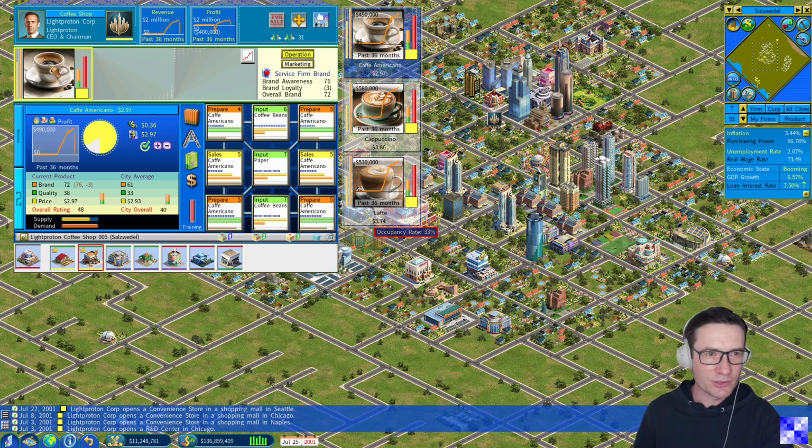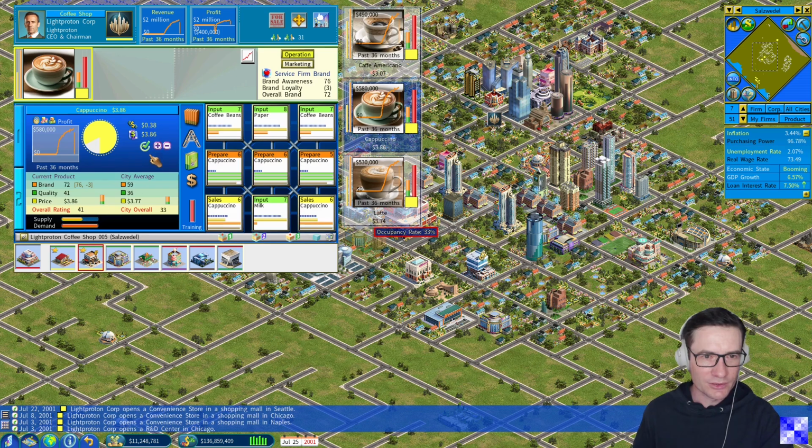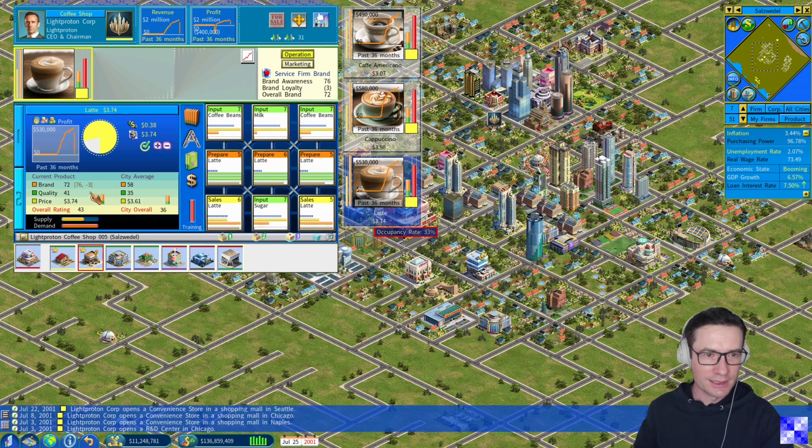We can do the same for coffee. Let's check here. Yes, a little bit of room for price increase. You should not do this too heavily, as too high a price increase could lead to damage to our brand. The loyalty will drop. Still, the loyalty is negative, by the way. Why is it negative?